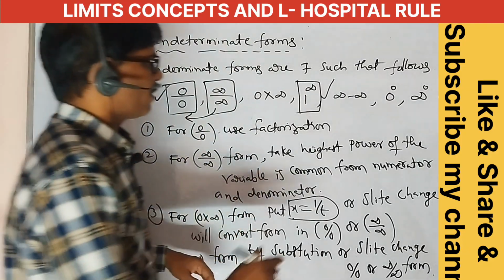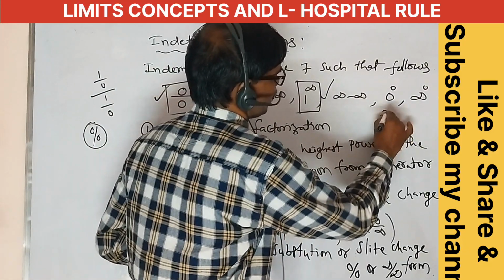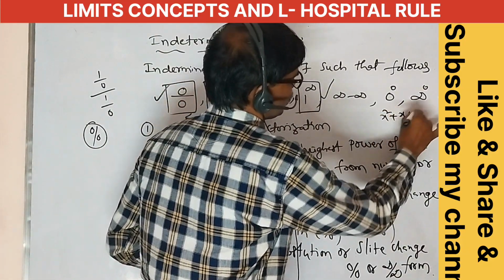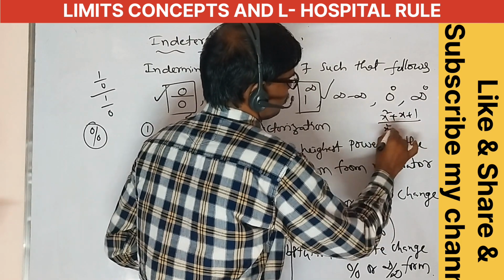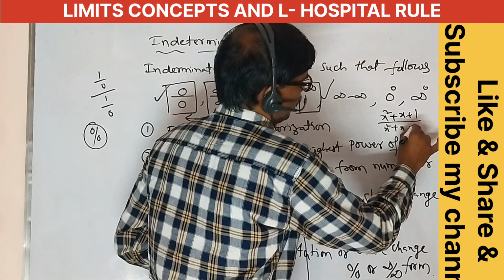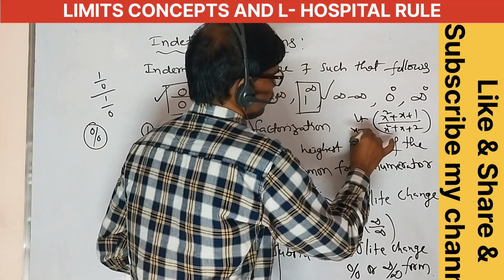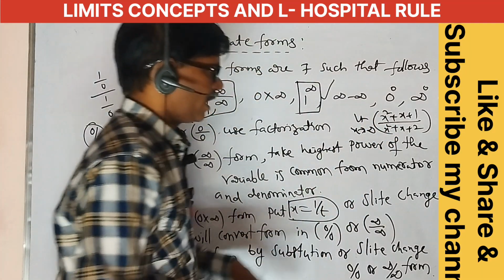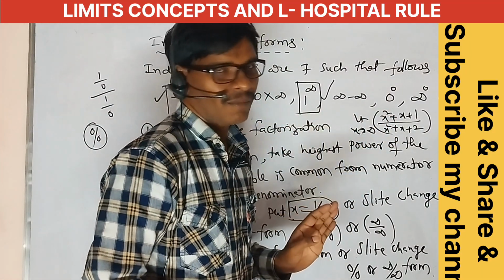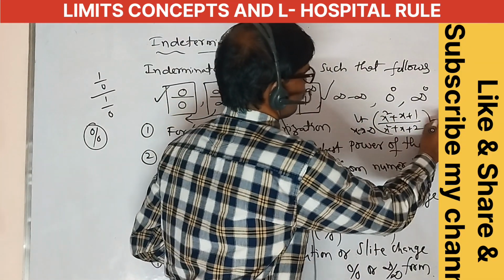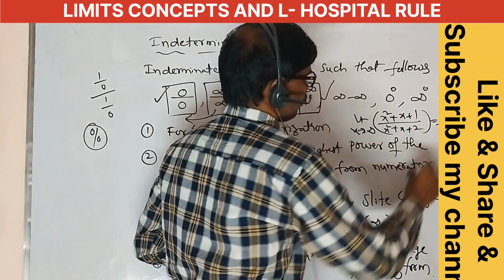What is the highest power? The highest power is the only thing common here. Suppose, for example, x square plus x plus 1 is there, and here x square plus x plus 2 is also there. This is the limit as x tends to infinity, meaning x square is the common term. Here the coefficient of x square is 1, and next here also the coefficient is 1.